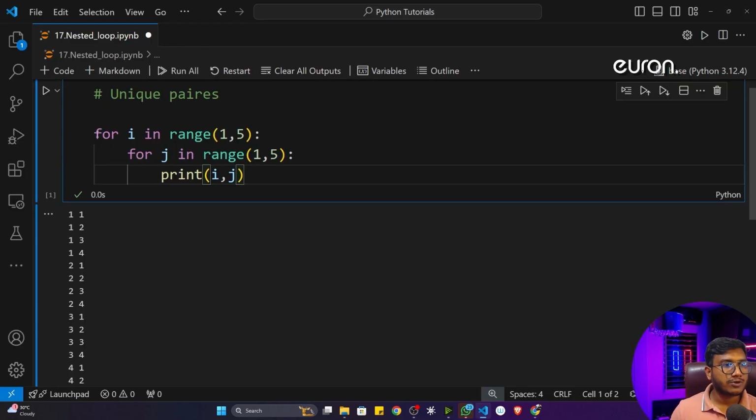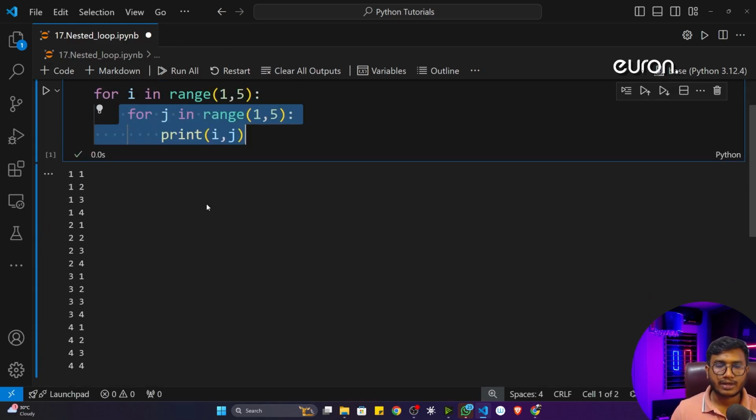So that means this particular for loop is running the very first time, and inside whatever for loop you are defining, it will first of all complete all the iterations. Then again it will get back to the outside for loop. Then again it will complete. Then again it will go to the outside for loop. Then it will complete. That's how actually this program is running. Okay, this is the idea.